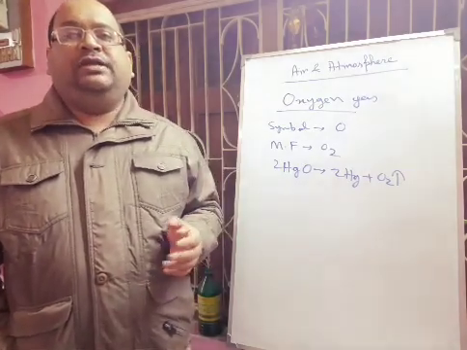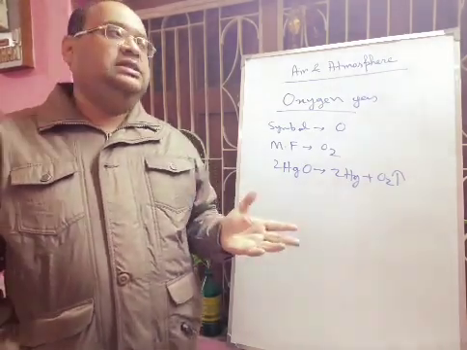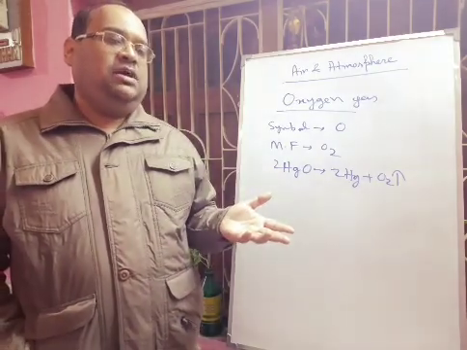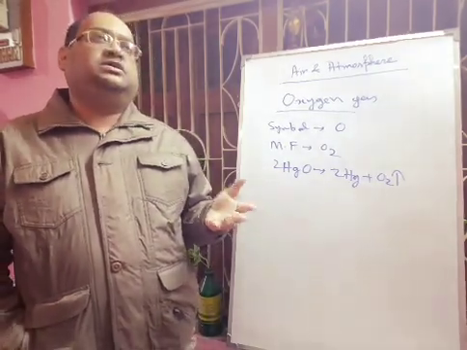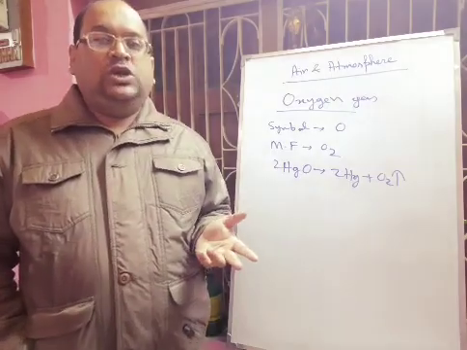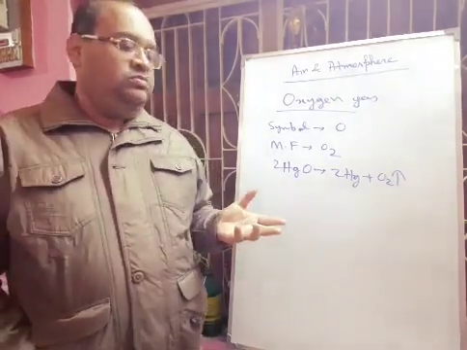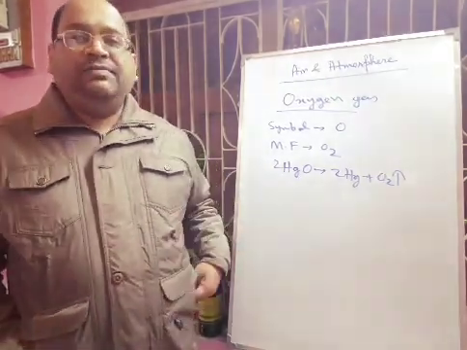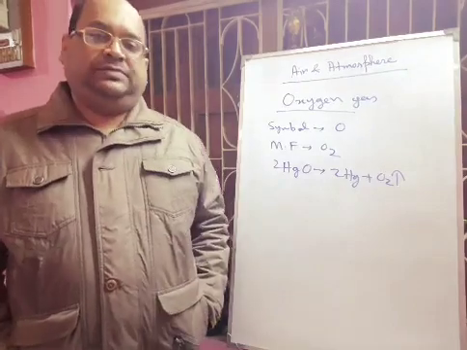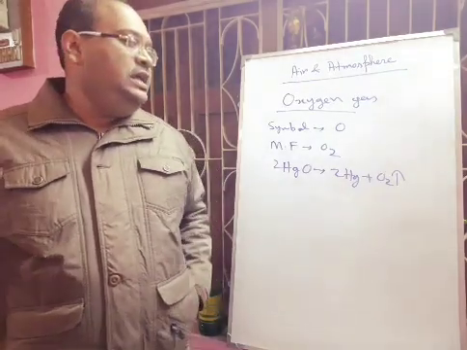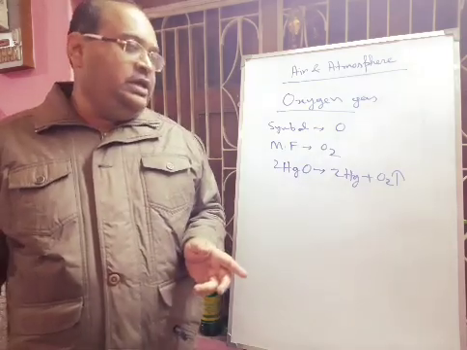In the combined state, 3 parts of the earth is water and 1 part is land. If you calculate the percentage, 89% of water by mass is oxygen.